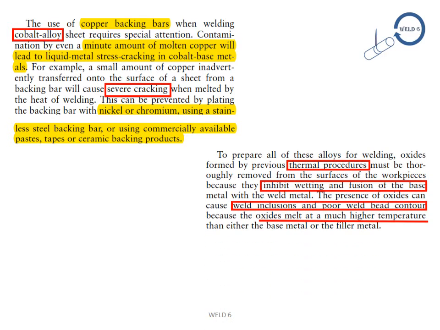Next, to prepare all these alloys for welding, oxides formed by previous thermal procedures must be thoroughly removed from the surface of the workpiece because they inhibit wetting and the fusion of base metal with the weld metal. The presence of oxides can cause weld inclusions and poor weld bead contour because the oxides melt at a much higher temperature than either the base metal or the filler metal.